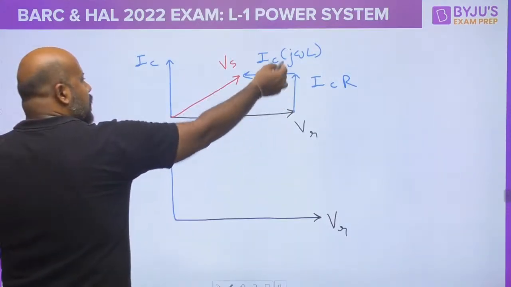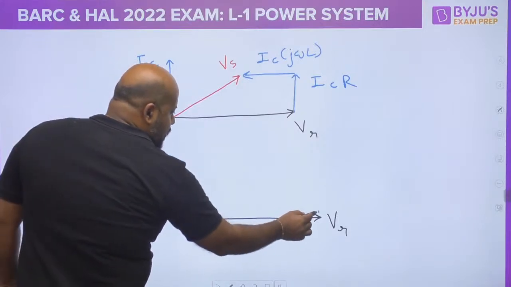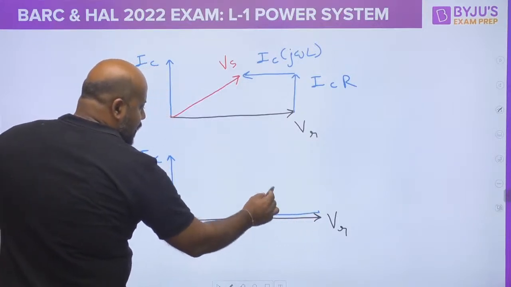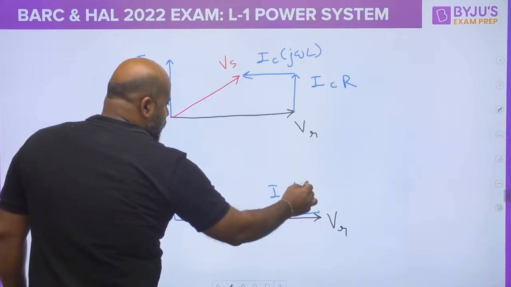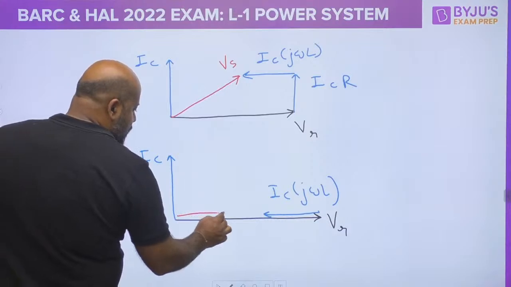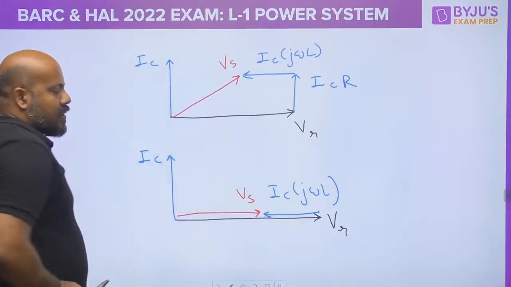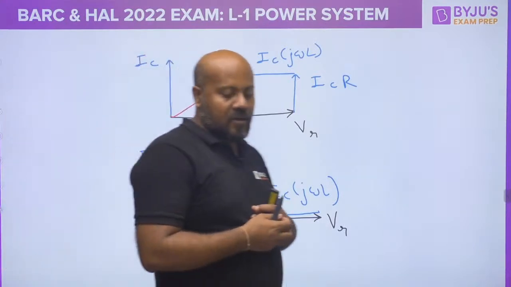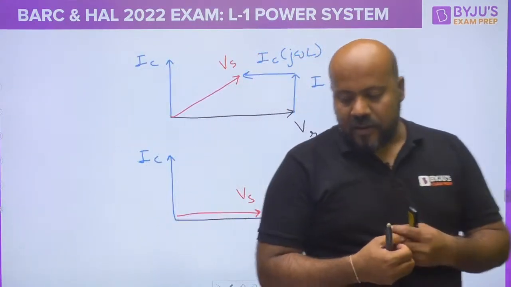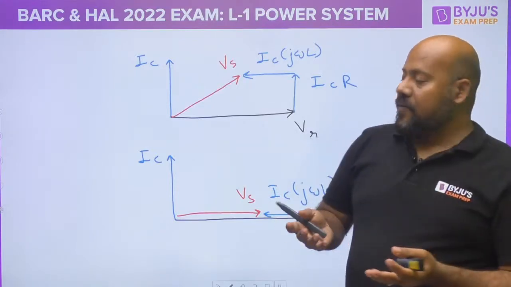If R is 0, only the inductive drop is present, which is IC j omega L. Now what is the sending end voltage? It is something like this. From this diagram you can understand that the receiving end voltage magnitude is more than the sending end voltage magnitude. Now why is this difference occurring?